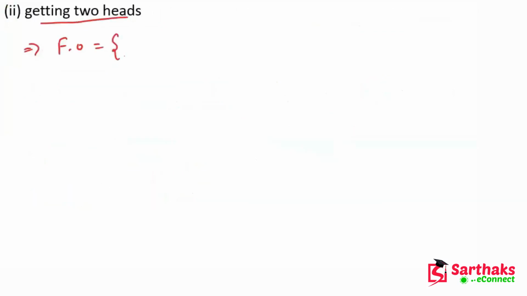Okay, so we have head, head, tail; head, tail, head; and tail, head, head. So these are the cases. How many favorable outcomes? There are 3 favorable outcomes and we know that total outcomes is 8.